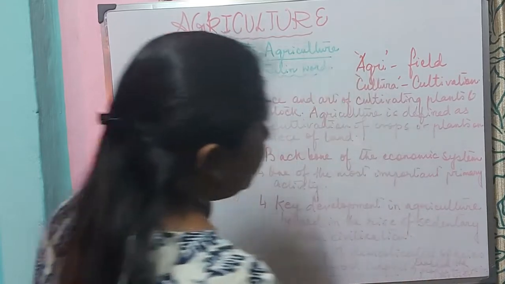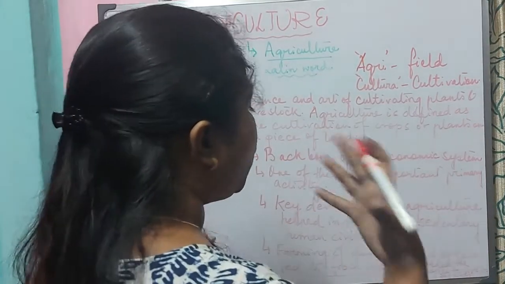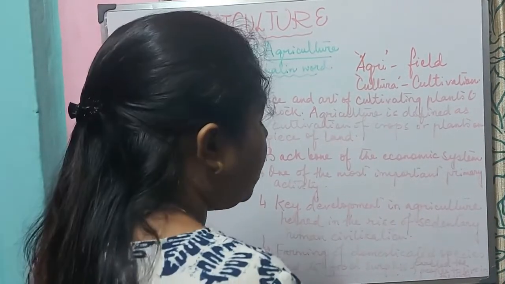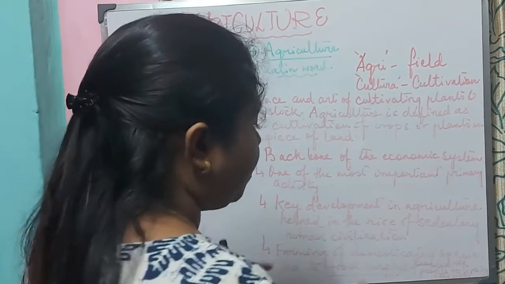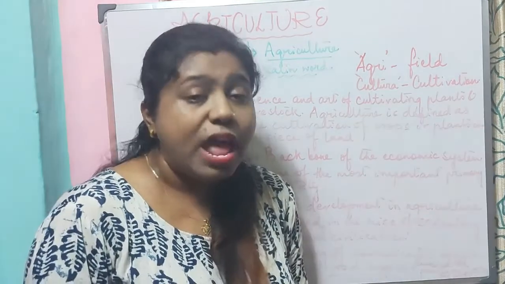So if there was no agriculture, there would have been no development of civilization. There would have been no food and people would not be able to live without agriculture.